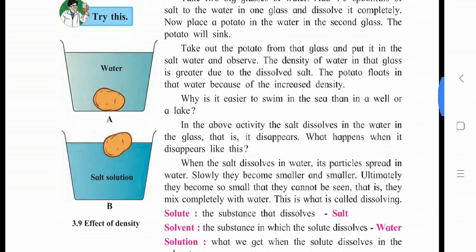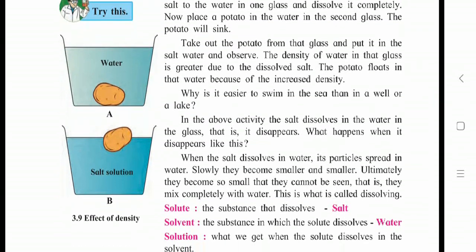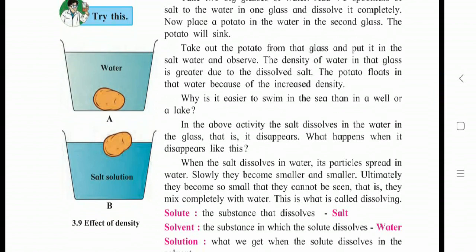So, students, a new concept is here. Solute means the substance that dissolves in water. Here the example is salt. We can also take sugar as an example. Sugar also dissolves completely in water. We do this experiment many times when we are making lemon juice.